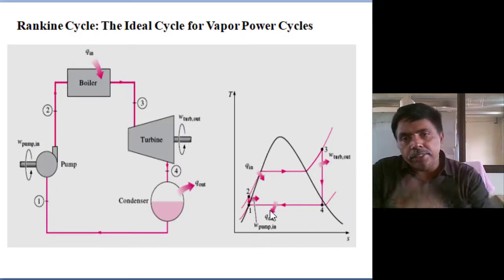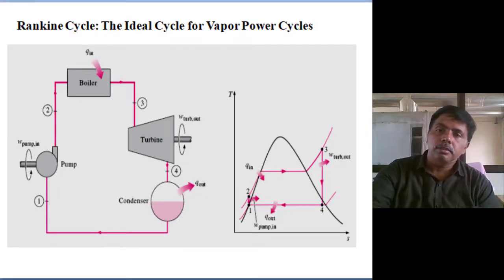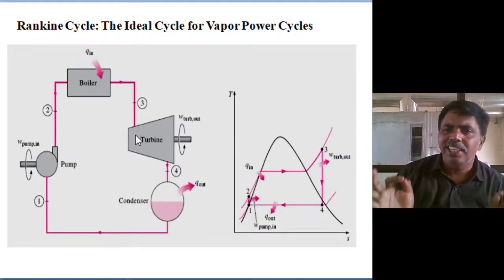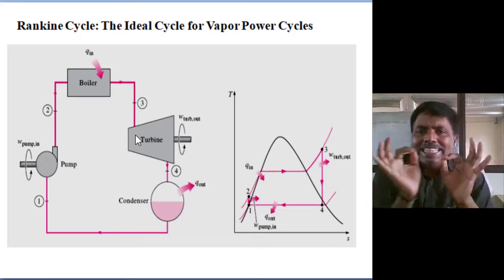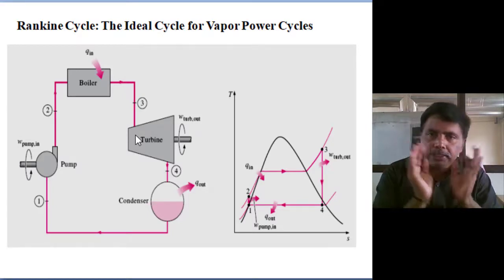So the modified cycle we already mentioned. In the Rankine cycle, the ideal vapor power cycle, we just modified the Carnot cycle by changing the heat addition and heat rejection. The work interactions are the same.